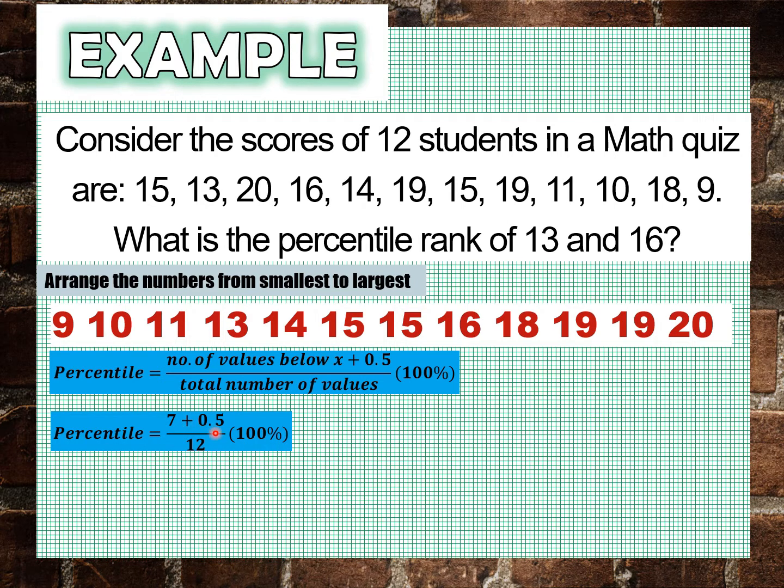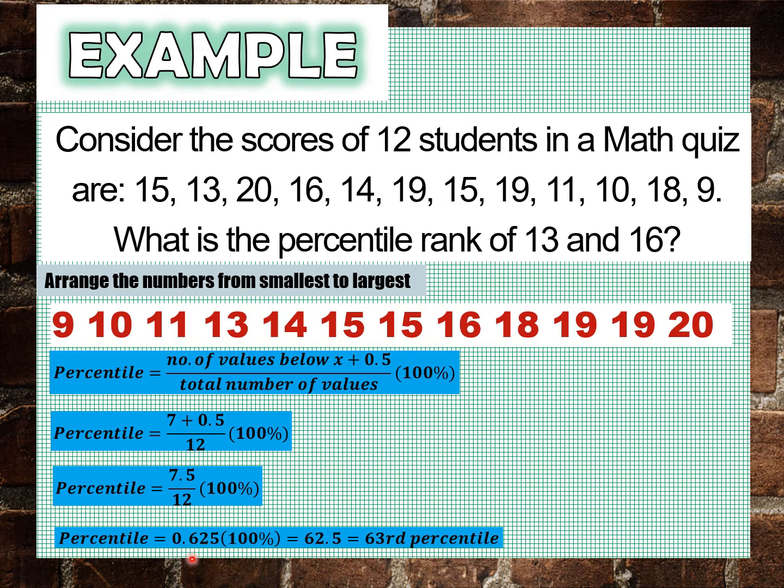So, 7 plus 0.5 is 7.5 divided by 12 is equal to 0.625. Then, multiply natin sa 100%. That is equal to 62.5. And, i-round off na lang natin. That is 63. So, we are on 63rd percentile. So, yung 16 natin, ang percentile rank niya is 63. Nasa 63 percentile rank ang ating 16.